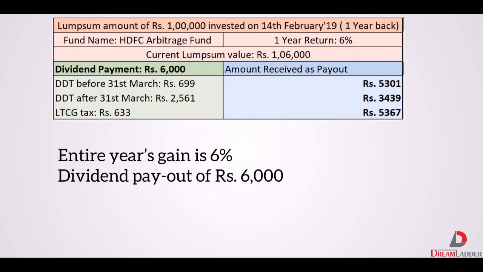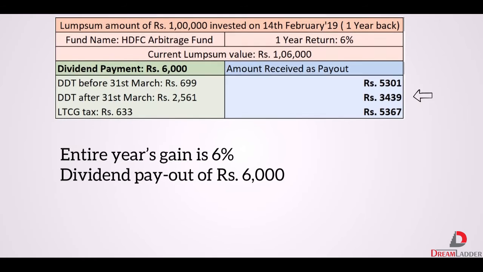Now, if you fall in the highest tax bracket, you would end up with only ₹3,439, as opposed to ₹5,301 which you would receive had the DDT not been abolished.